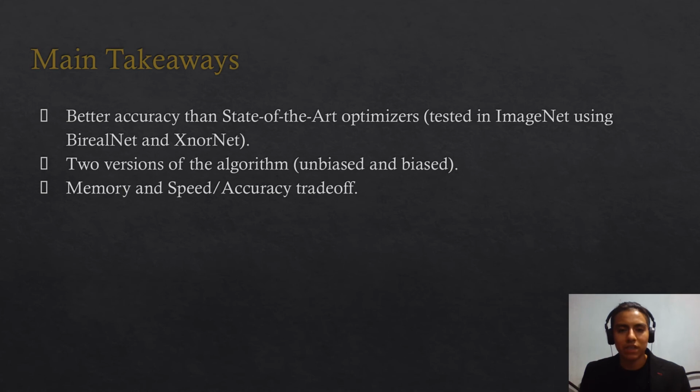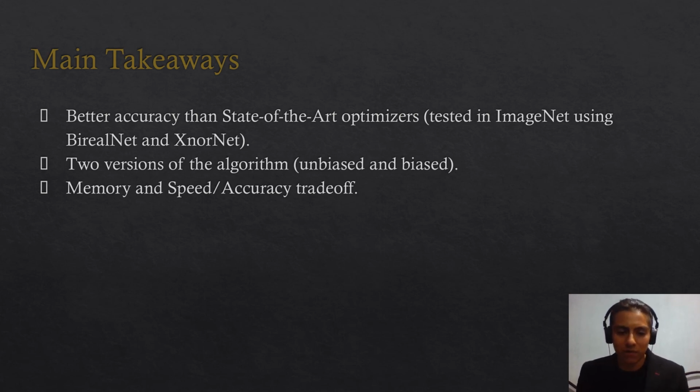The main takeaways are that we have better accuracy than the state-of-the-art optimizers. This means compared to BOP and to the adaptations of the full precision methods, tested on ImageNet using the BiRealNet and the XNORNet architectures. Also, we have two versions of the algorithm, an unbiased one and a biased one. One of them is more tunable and gets better results, and the other one is more stable and more resilient to changes in the hyperparameters, so it is easier to train.